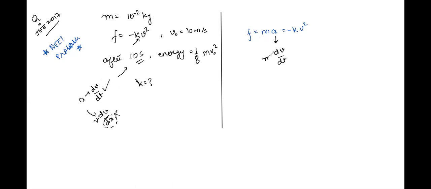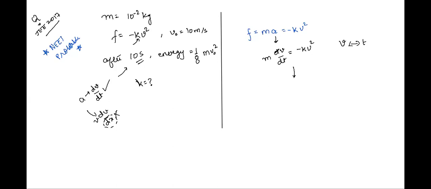So we'll write m times dv by dt is equal to minus kv square. Doing this will establish a relation between velocity and time. Once I get that, I'll be very easily able to find out how velocity is varying with time after 10 seconds and thereby calculate kinetic energy, etc.